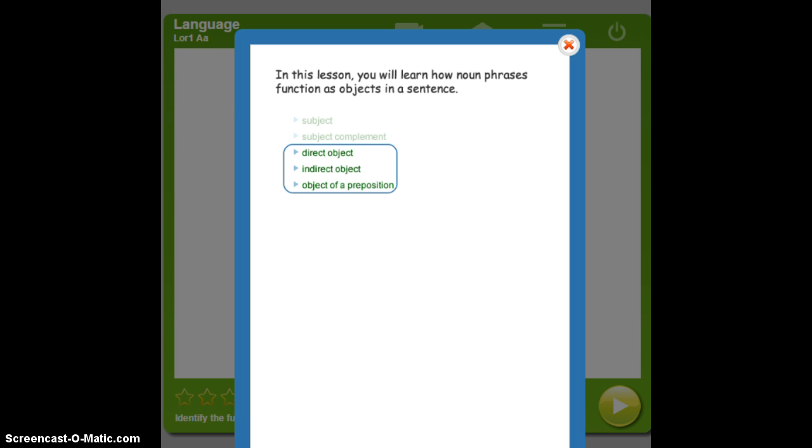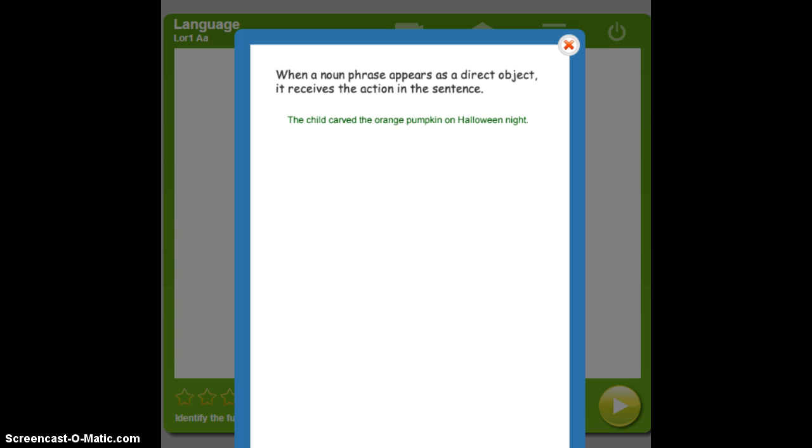Noun phrases have many functions. You will learn how noun phrases function as objects in a sentence. They can appear as a direct object, an indirect object, or the object of a preposition. When a noun phrase appears as a direct object, it receives the action in the sentence.